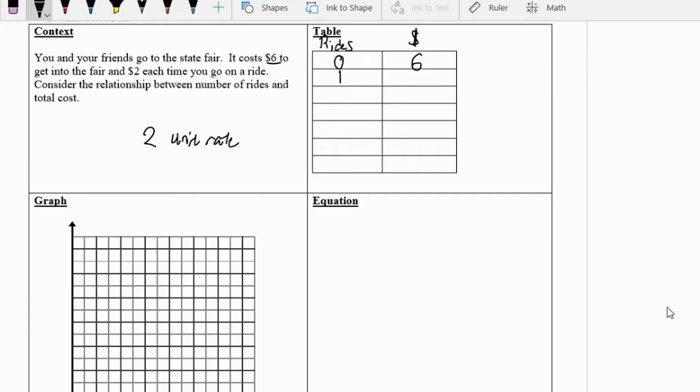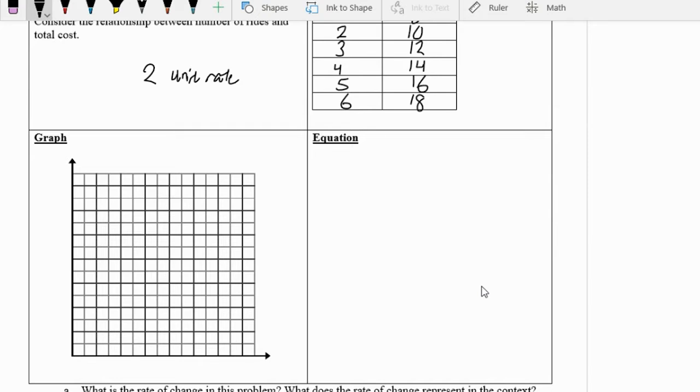Now if we ride 1 ride, we add 2 because we did 1 ride. So that's $8 that we've spent. 2 rides, we add another 2, which gets us to $10. 3 rides is 12, 4 is 14, 5 is 16, and 6 is 18. So we have a context, we have a table. Now we need to graph.